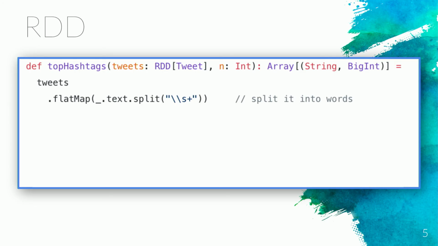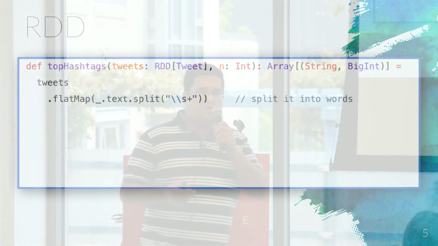In 2014, the first version of Spark was released, and the first API was RDD. So most of you probably know RDD. And this is an example that I'm going to be using throughout the talk, that is, given a collection of tweets, return the top hashtags.